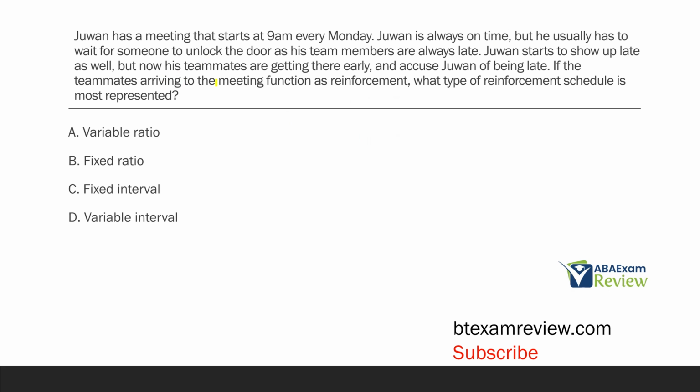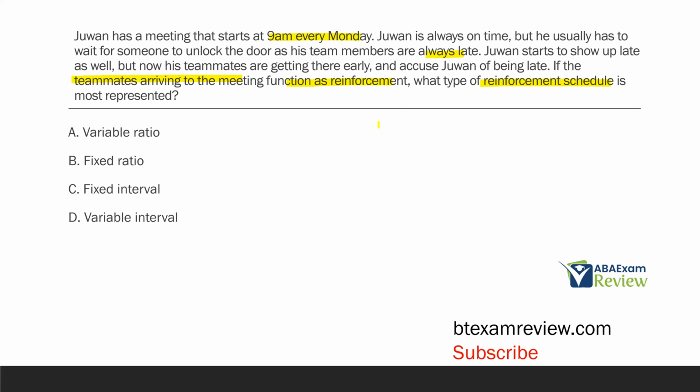So we're looking at the teammates arriving to the meeting because that arrival is what's functioning as reinforcement. And so we're going to use that to determine the type of reinforcement schedule that is taking place here. So what do we know so far about the scenario? Well, there's a meeting every Monday at 9 a.m. Juwan is on time, but his team members are late.